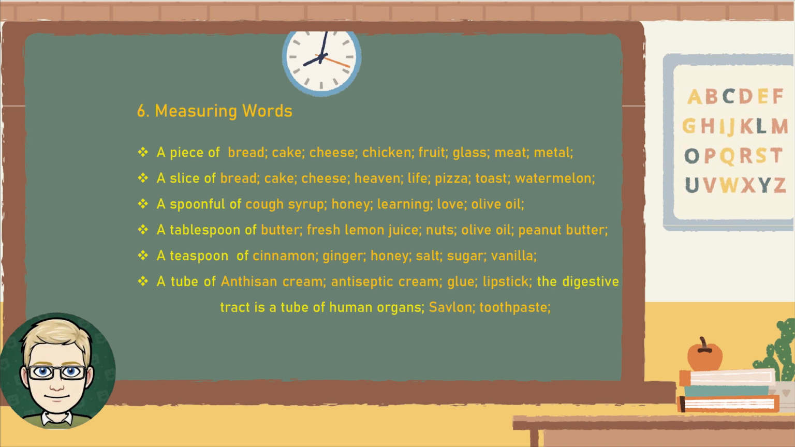A piece of glass. A piece of meat. A piece of metal. A slice of bread. A slice of cake. A slice of cheese. A slice of heaven.